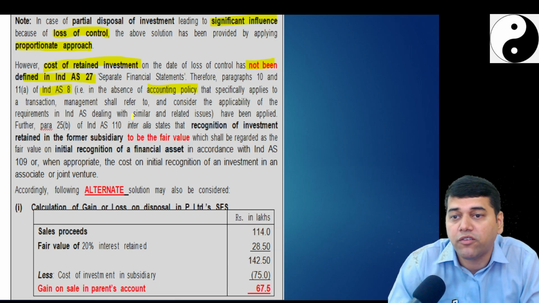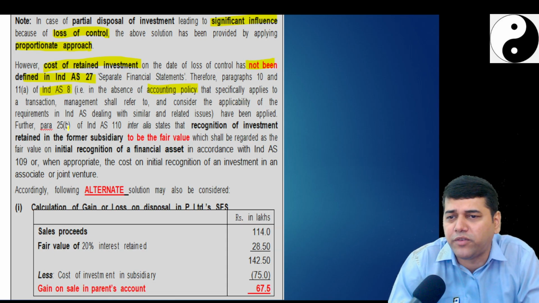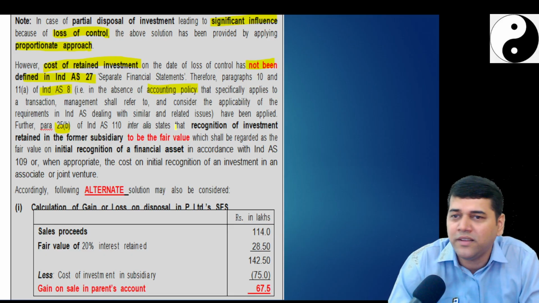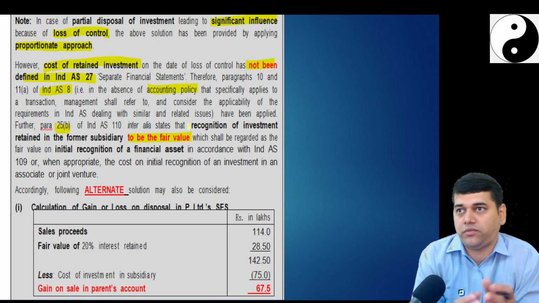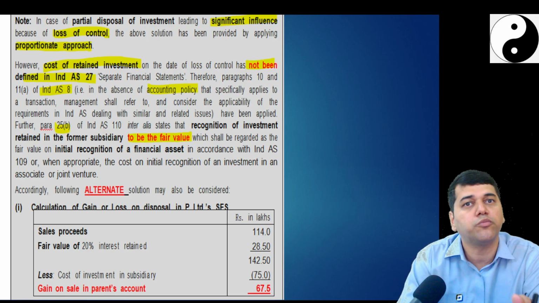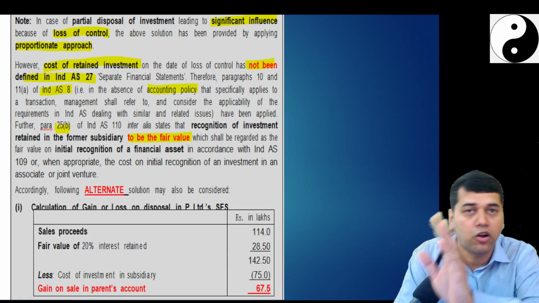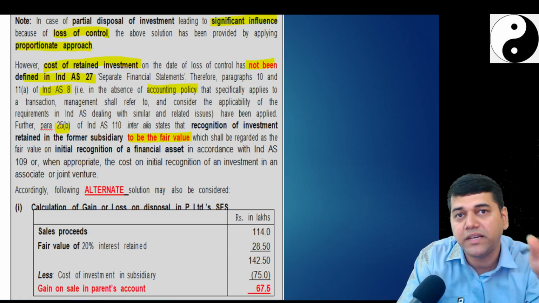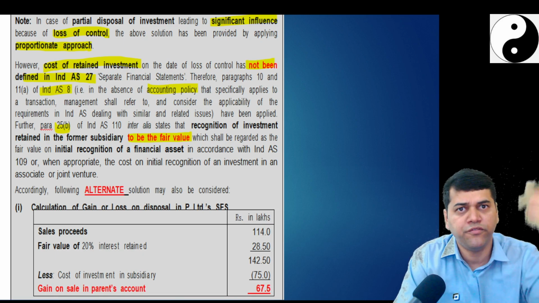Consider the application of the requirement of Ind AS dealing with the similar para number 25B, all confusion, okay. Recognition of investment in the former subsidiary to be at the fair value. So, if the cost is not defined, you assume cost is the proportionate cost, that's fine. Alternatively, a company, a management, can define what is the cost. Fair value itself is the cost